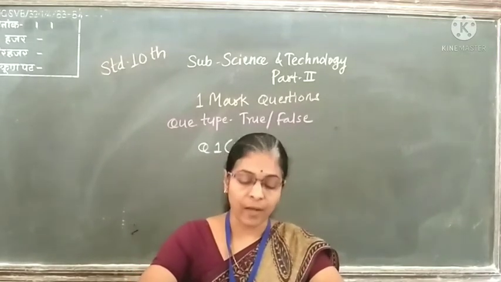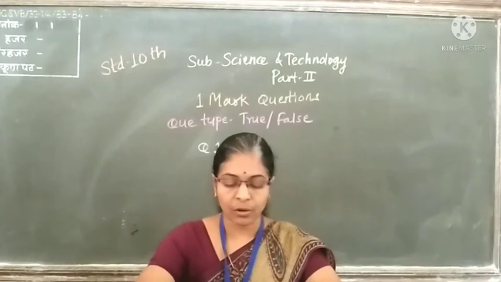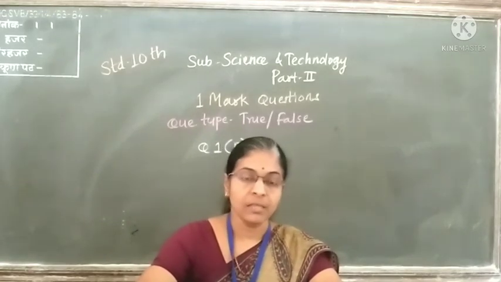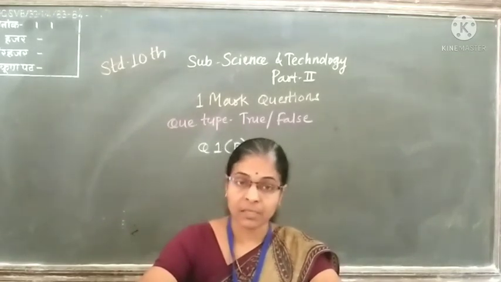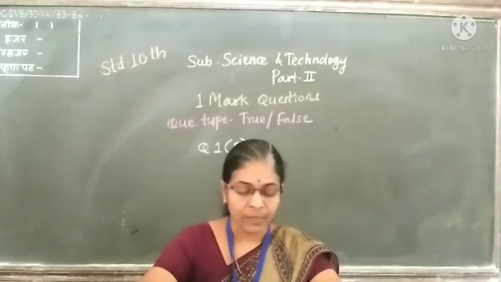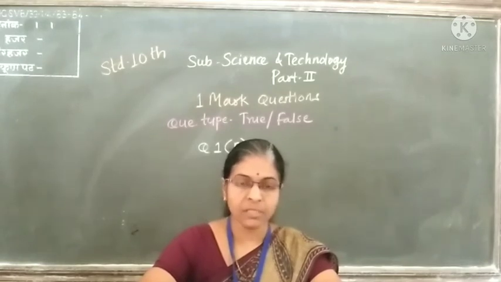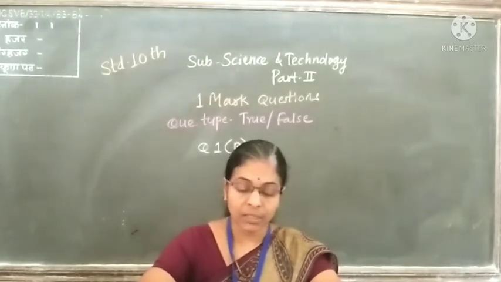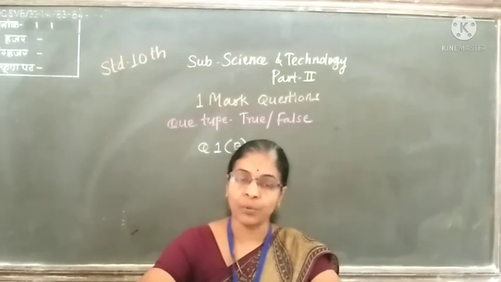This is a false statement because in the non-chordates, if the heart is present, it is present at the dorsal side.